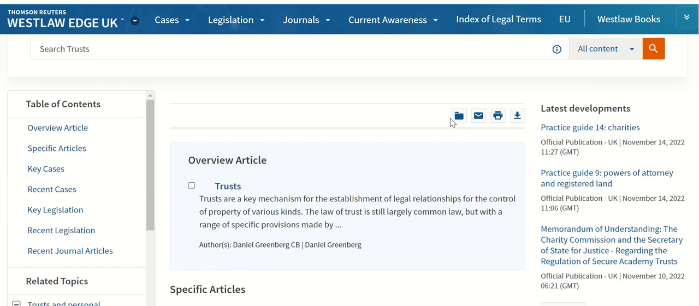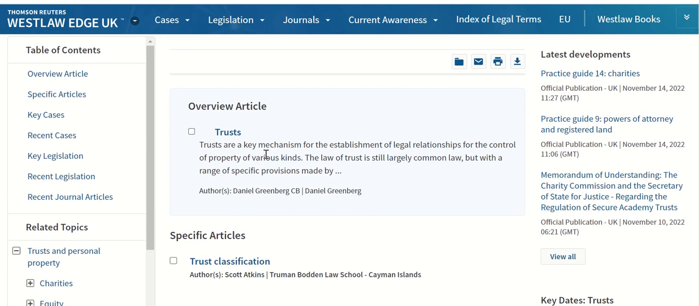And on here, we have access to an overview article. Now, the overview articles are what they say. They give you an overview of that topic of trusts. It's been written by an expert. You can find out more information about the author as you go into this document, clicking here. But the overview article will outline the main issues regarding that topic.